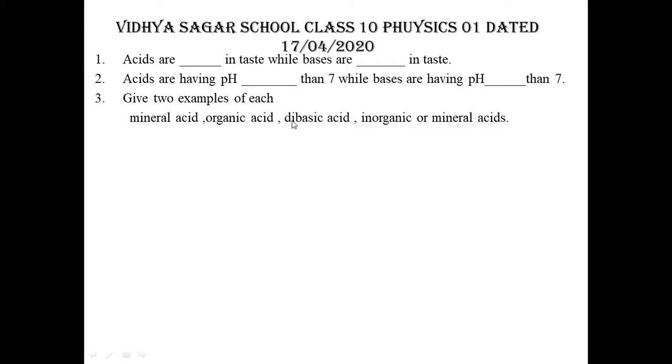Dibasic acid, di means two: acids that lose two H+ ions, that means H2SO4. You can also write H2CO3, carbonic acid. Next is inorganic or mineral acids, which we already talked about: HCl, HNO3 or H2SO4.